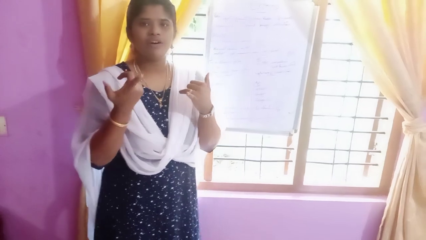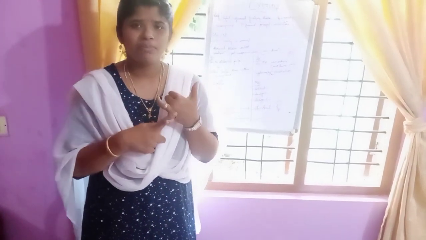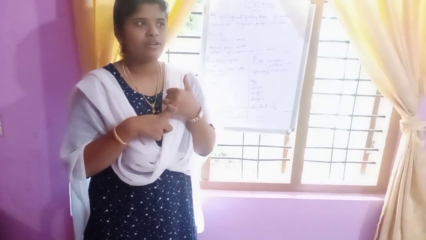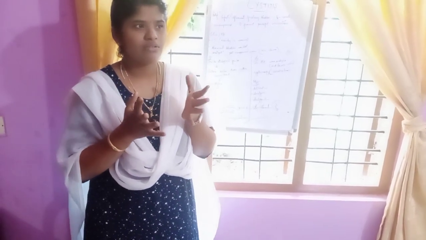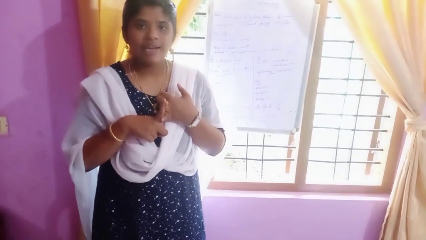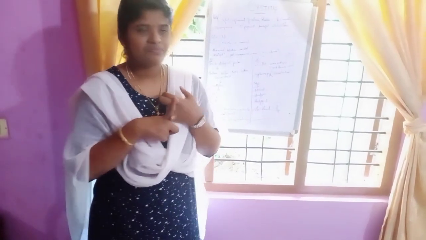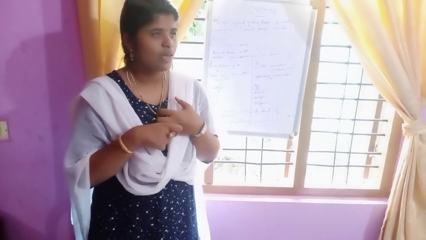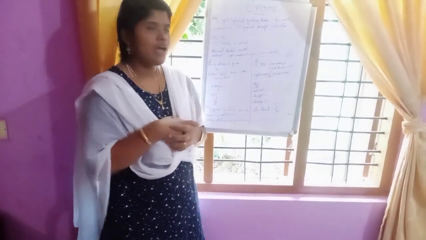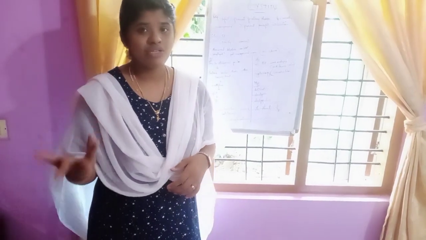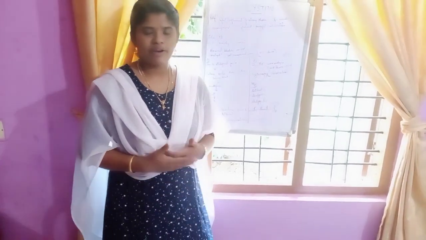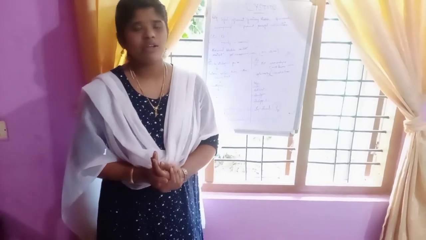We can give Ciplox, or any other antibiotic like Taxim. Then analgesics. The patient is having pain, so we have to give analgesics, acetaminophen for example. And since it's an infection, the person will obviously have fever, so we can give antipyretics and symptomatic treatment. That's all about the management.